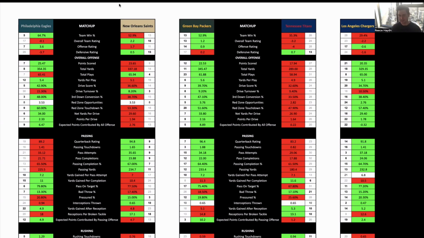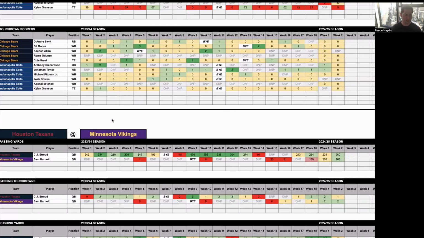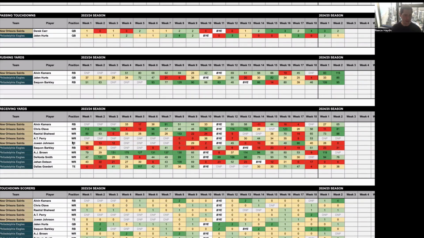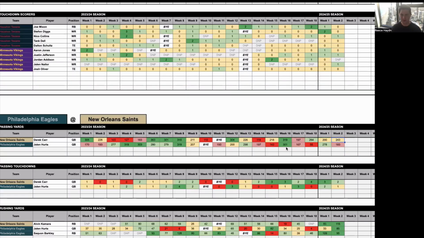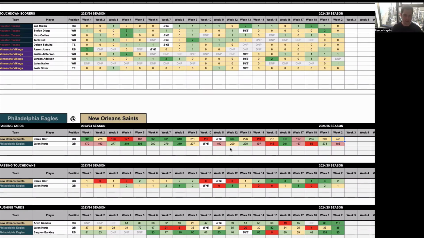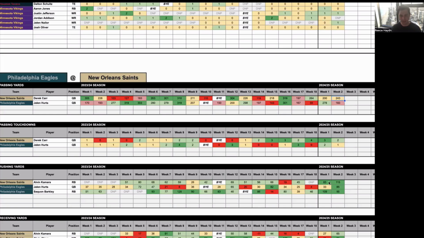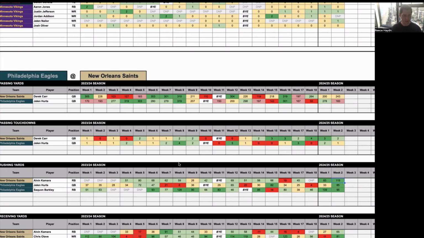If we look at their averages overall over the past season or so, quickly look at Derek Carr. So he had 200 in week 1, 243 yards in week 2. I think he's going to clear 200 again in this game. And then I think Kamara is going to have another 70, 80 plus rushing yard game, 83 in week 1 and 115 in week 2.